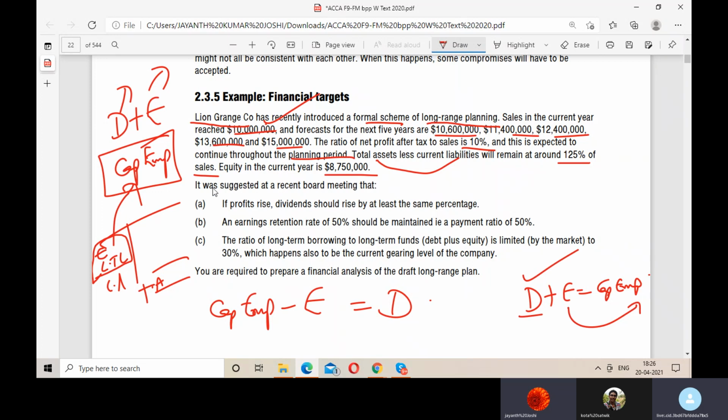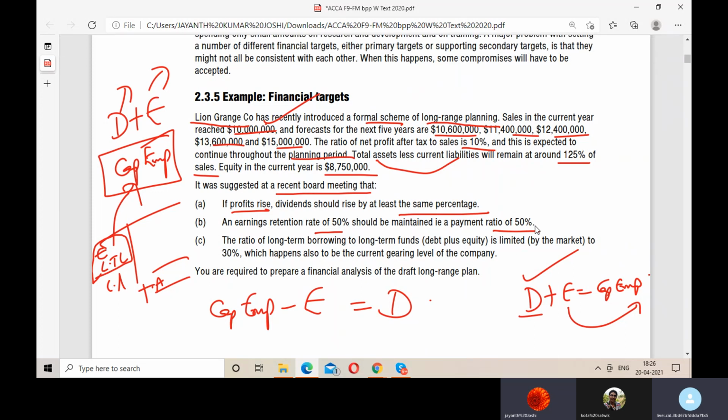Now, it was suggested at a recent board meeting that if profits rise, dividends should rise by at least the same percentage. If the earnings retention of 50% is maintained, then 50% should be made as a payment. So whatever net profit you earn in the business, out of that you retain 50% and make the payment of 50% to the shareholders.